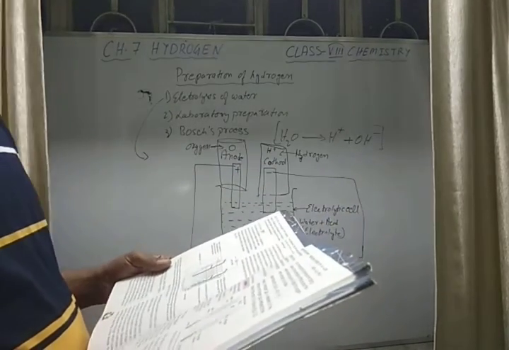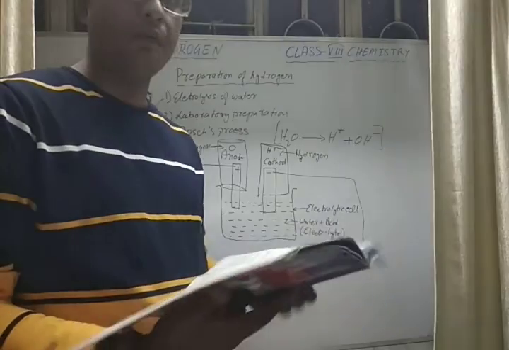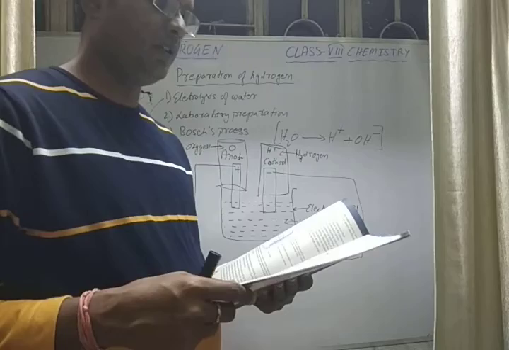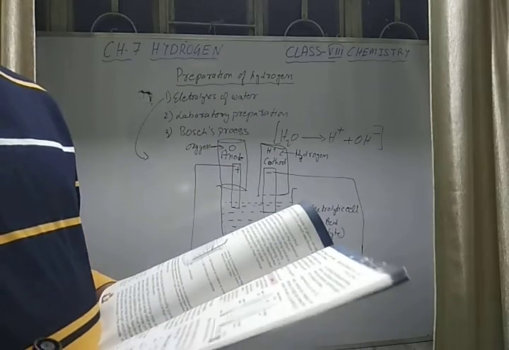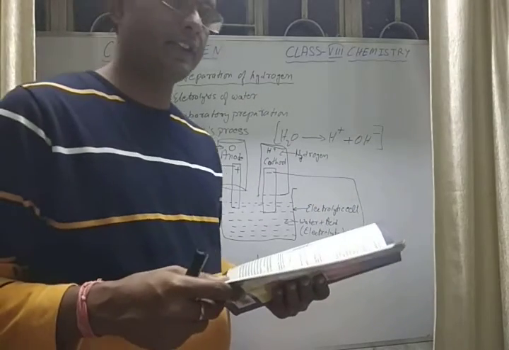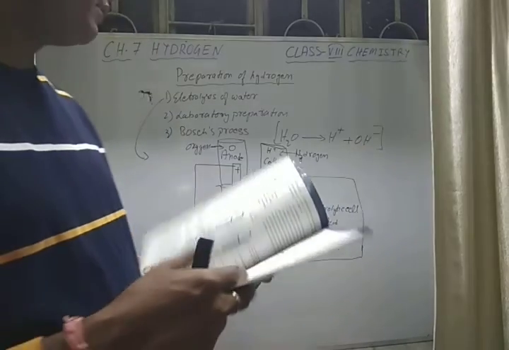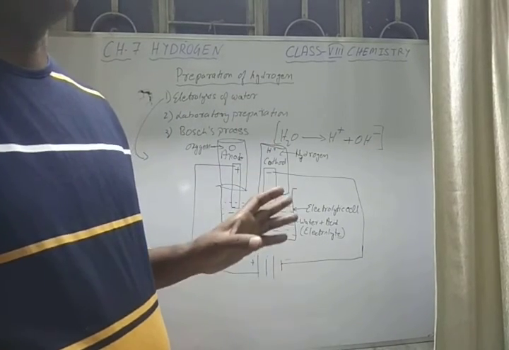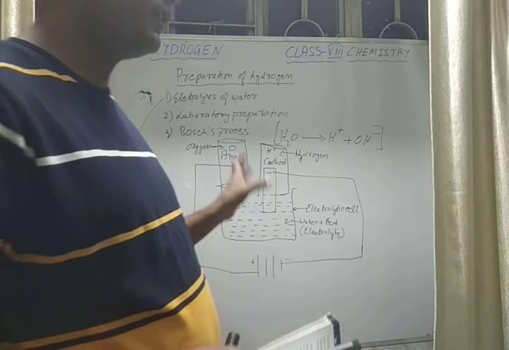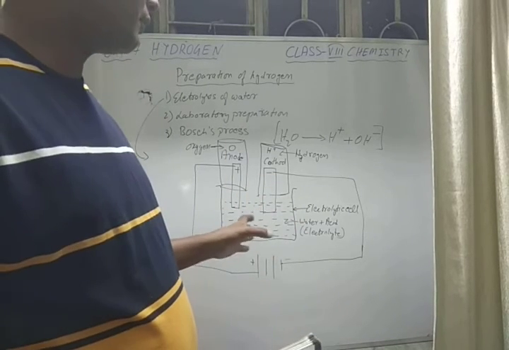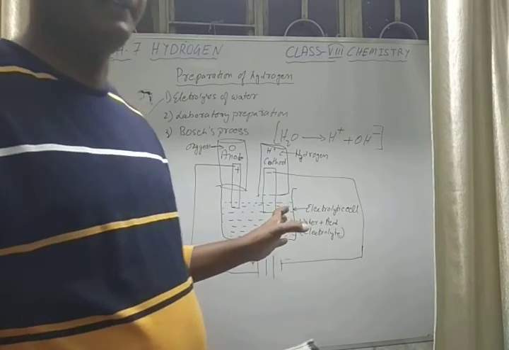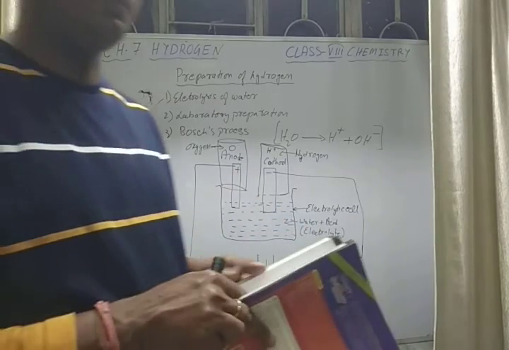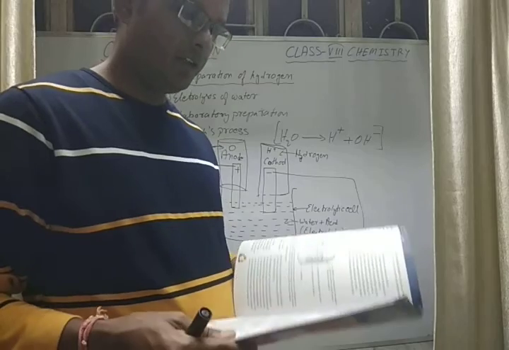So in this way, by electrolysis of water we can easily prepare hydrogen gas. We can also do this in a laboratory if we have all the instruments. Always remember that the electricity we pass must be a low current supply, because it is a very slow process. We cannot use the electricity that we use at home; we have to use low electricity.